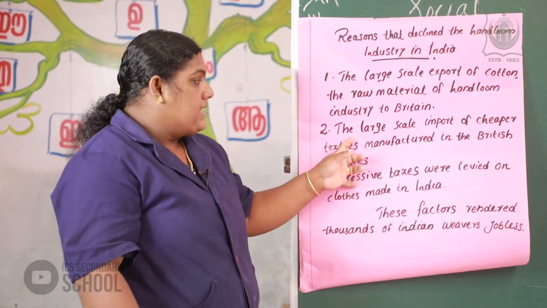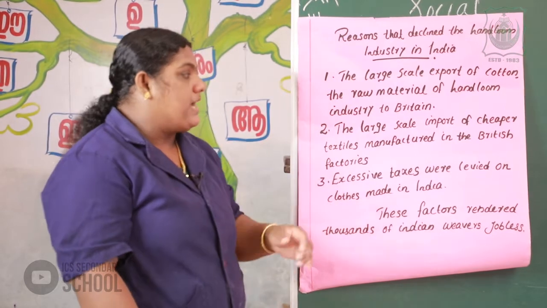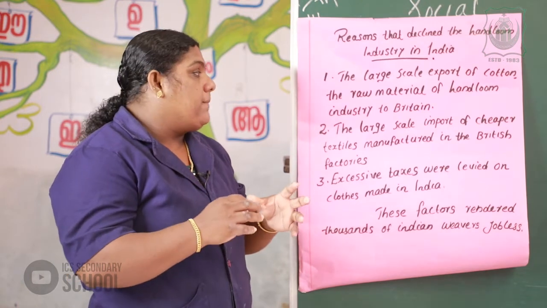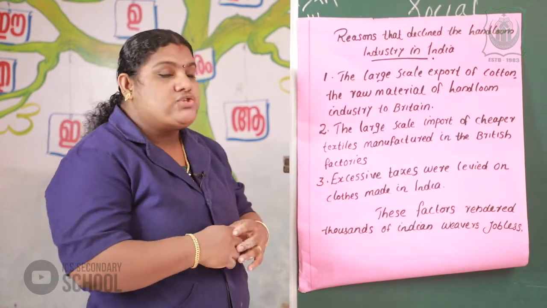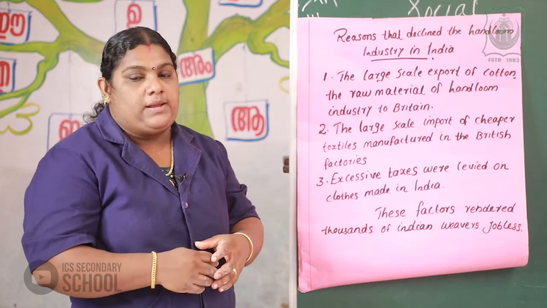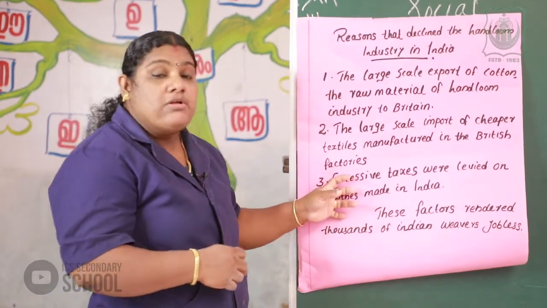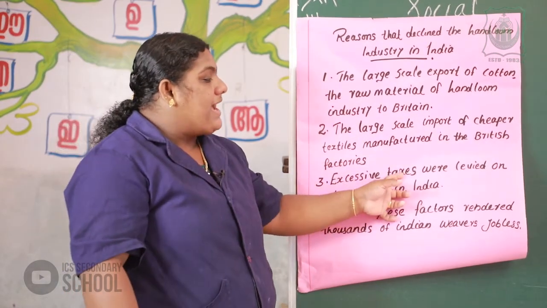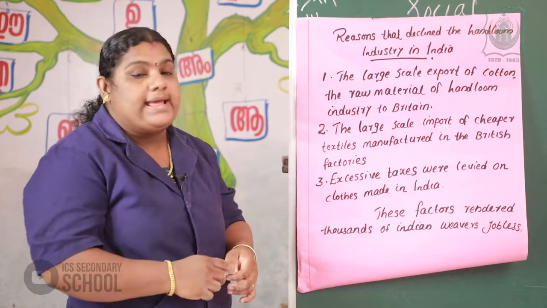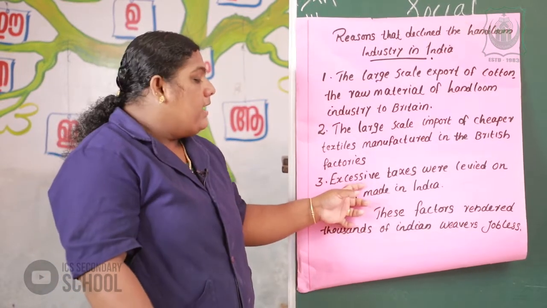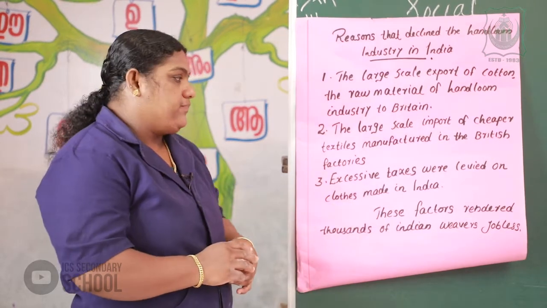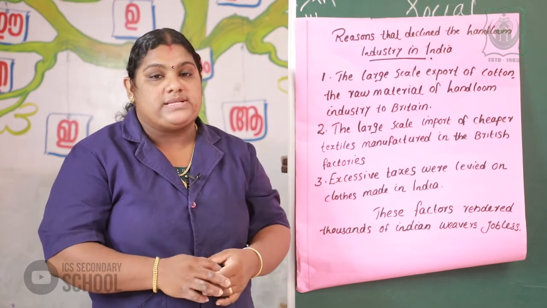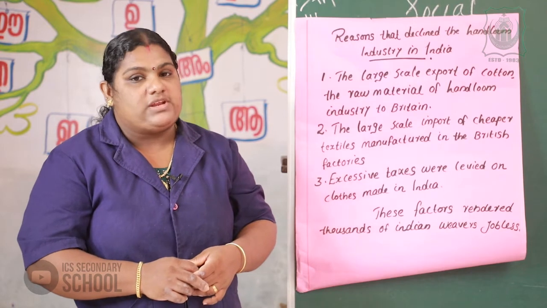And the next reason is the large scale import of cheaper textiles manufactured in the British factories. Cheaper goods from British factories were imported into India. The third, excessive taxes were levied on clothes made in India. Okay, these are the 3 points for the decline of handloom industries in India.